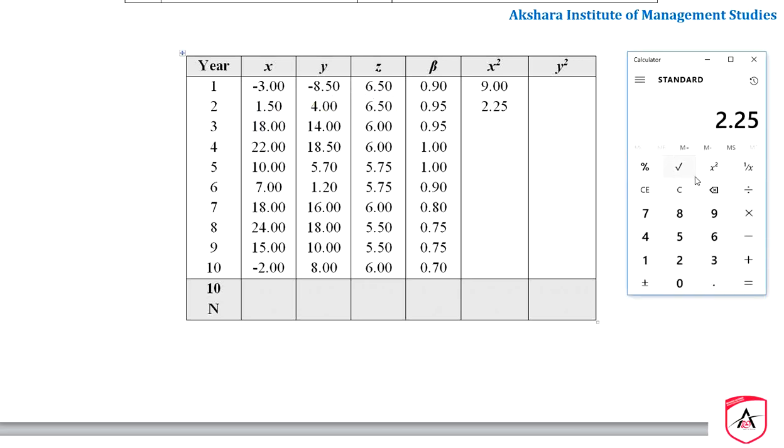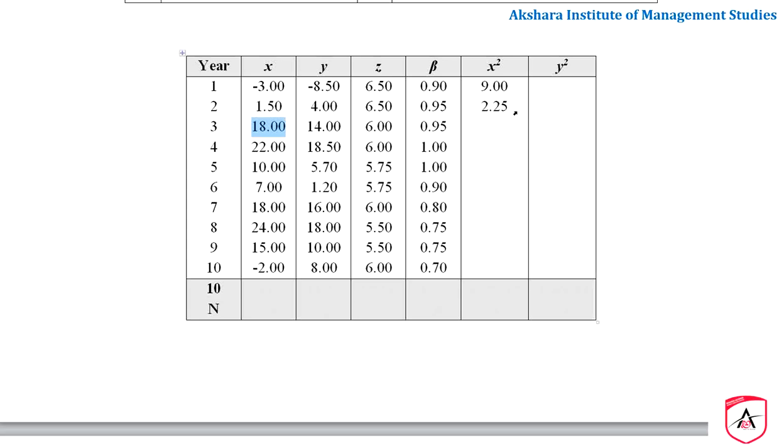18 into 18 equals 324. Like this only we have to do it for all the values of X, and if we do this, we are going to get the values. I have already done this, please note it down. We are going to square this and write it over here. It is X square. Similarly, now we are going to do Y square.